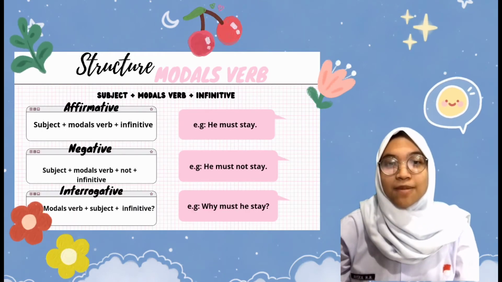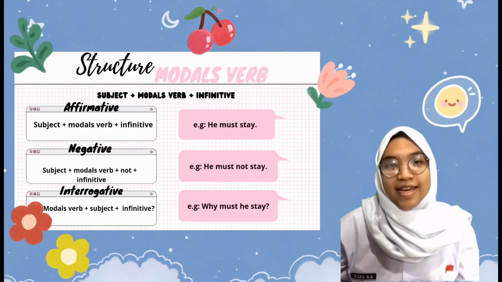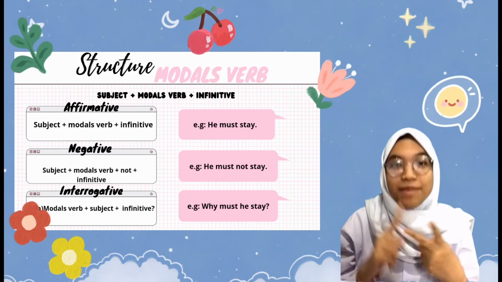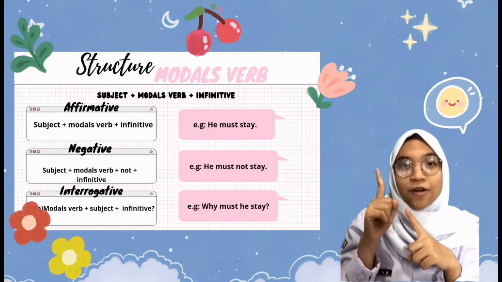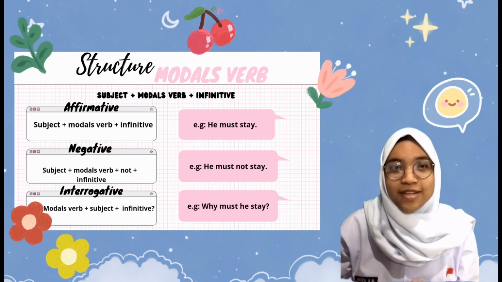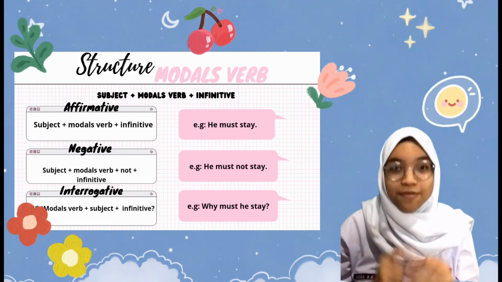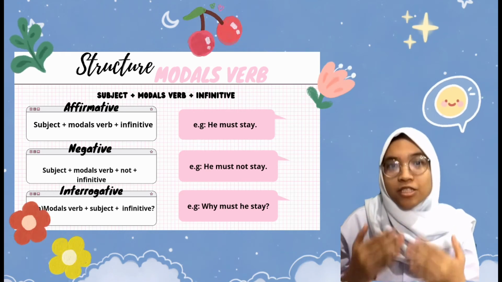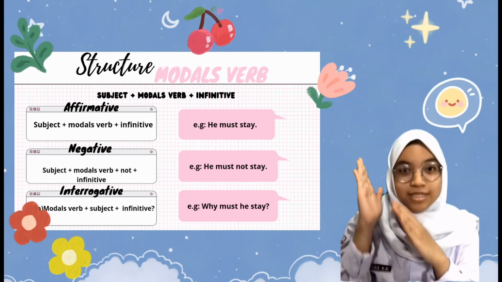So now I will explain the structure of modal verbs. In this case, we have two structures of modal verbs, active and passive. This is the structure of modal verbs in active. The general structure of modal verbs in active is subject, modal verb, plus infinitive. And if we want to make it affirmative, negative, or interrogative, we have to use this structure.